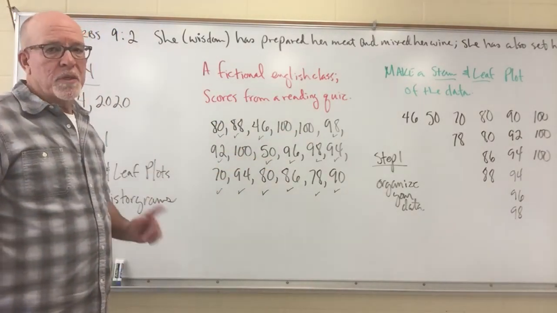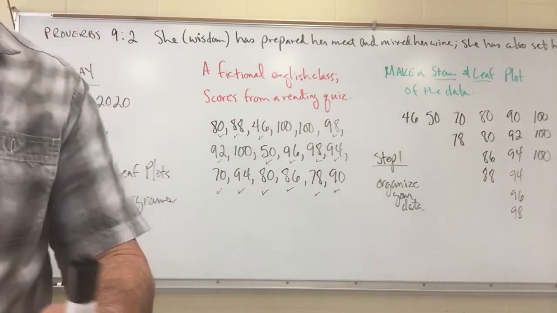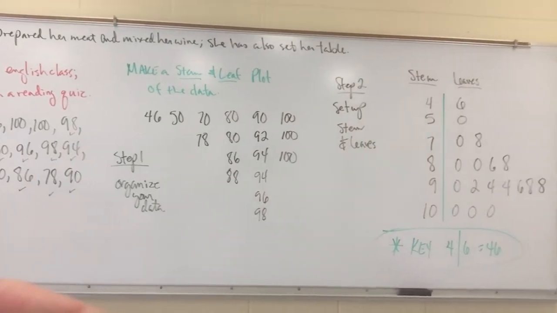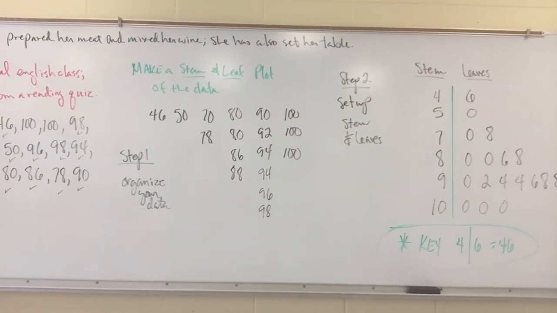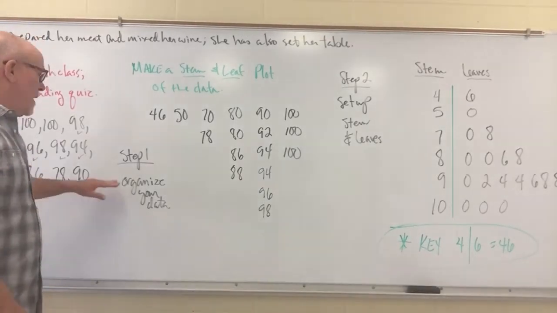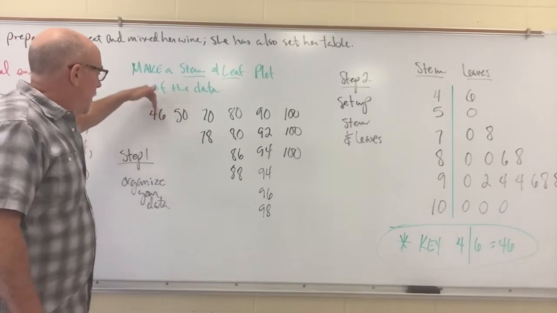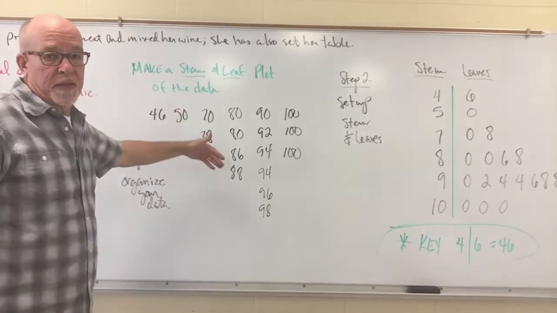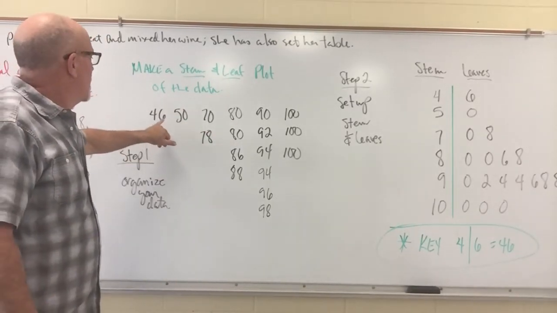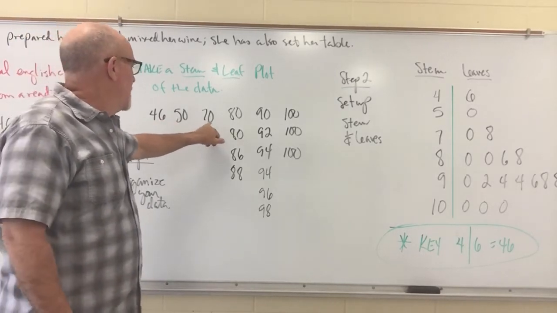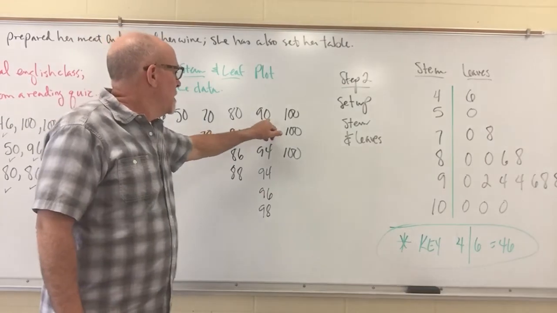All right, step number 1. I'm going to scoot our camera over a little bit. Step number 1, and some of you can do this in your head, but I cannot, is to organize your data. So I took the data from the set and grouped it vertically, because that's kind of how I think. I grouped the 40s, the 50s, there are no 60s in the set of data. I grouped the 70s, 80s, 90s, and 100s.